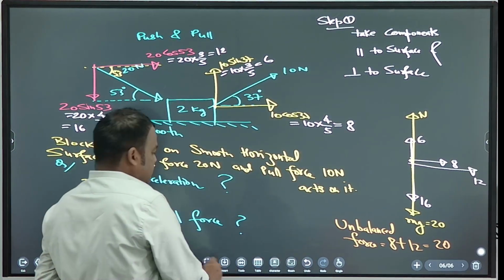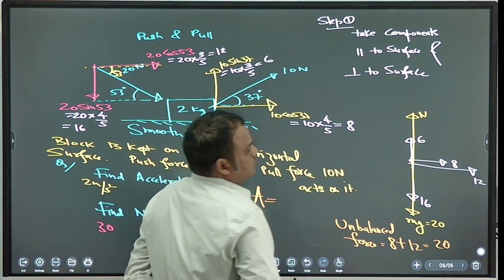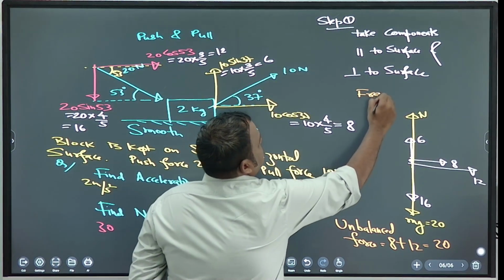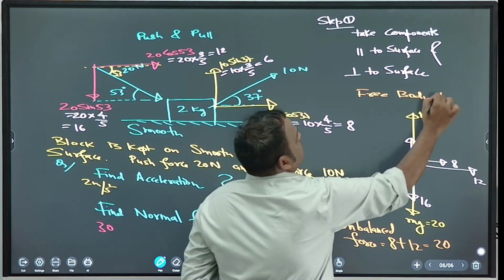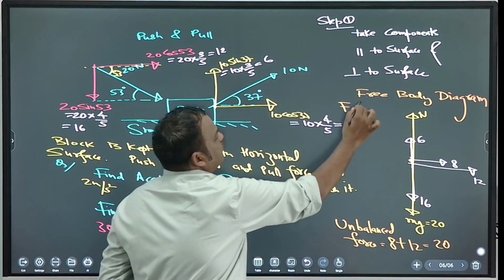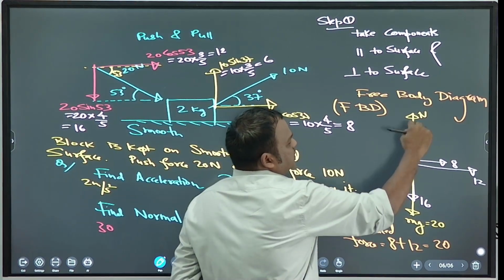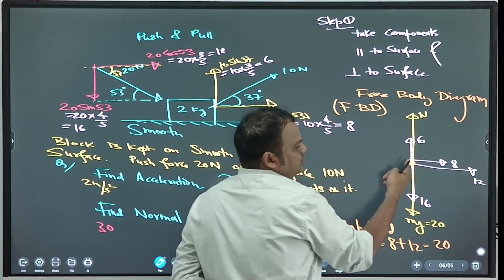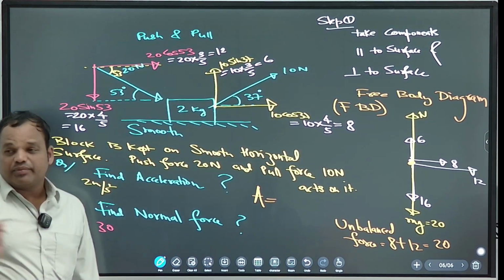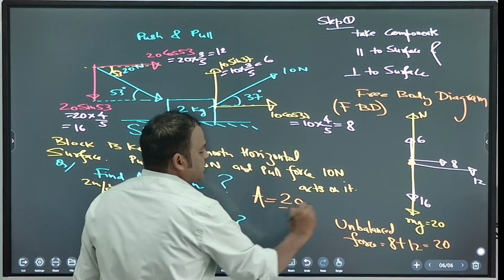So how will you find acceleration? This is the free body diagram, FBD. What is a free body diagram? Representation of all the forces with common tail. So how much is the unbalanced force? 20.